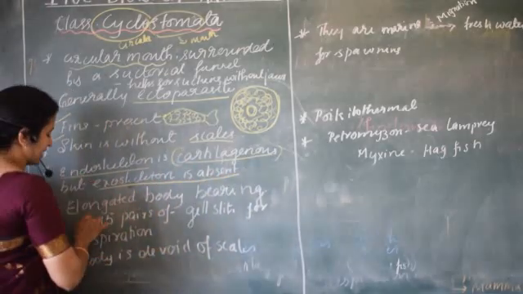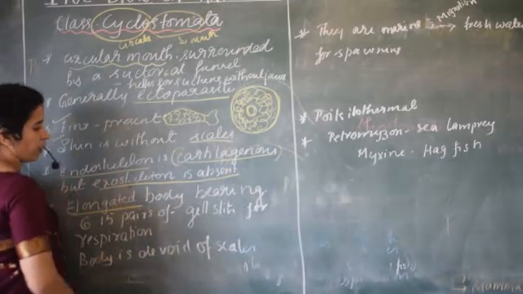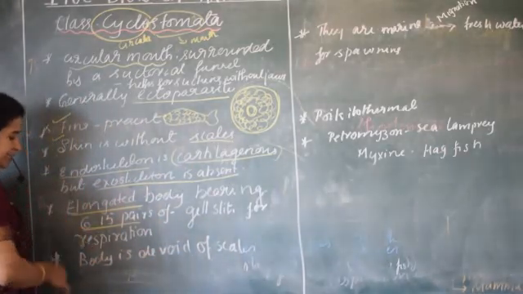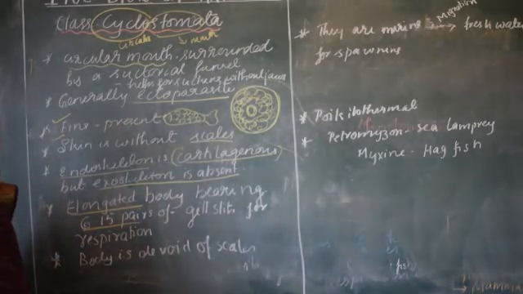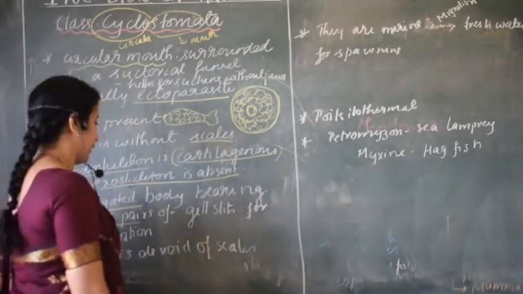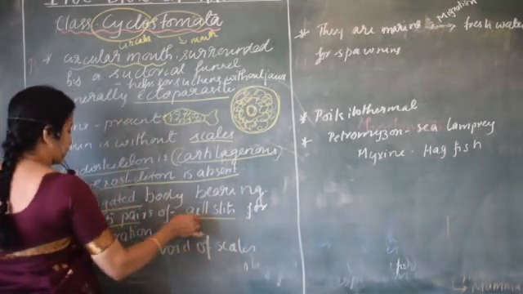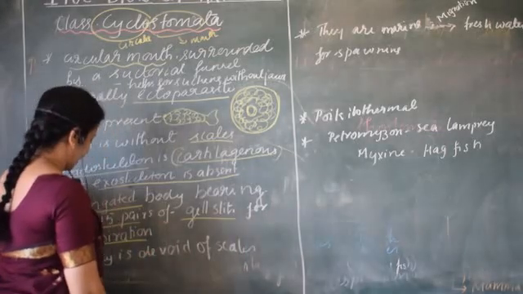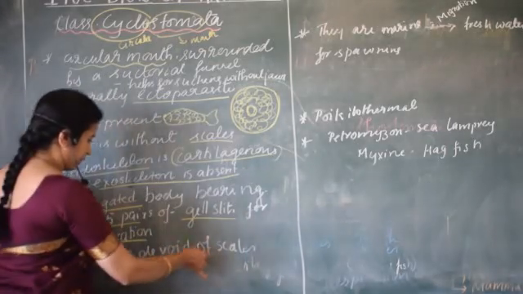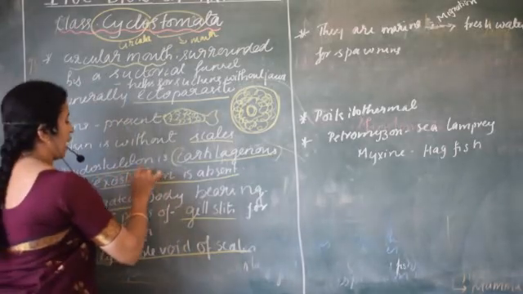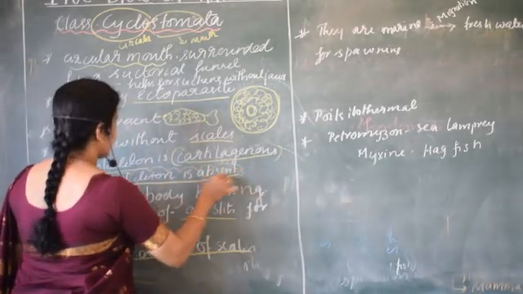Then the body shape is elongated, and how many pairs of gill slits do they have? At least 6 to 15 pairs. They will have 6 to 15 pairs of gill slits. What's the function of these gill slits? They help for respiration. The body is devoid of scales. Already we mentioned that the exoskeleton is absent, whereas the endoskeleton is present.